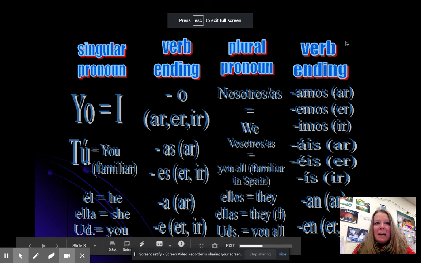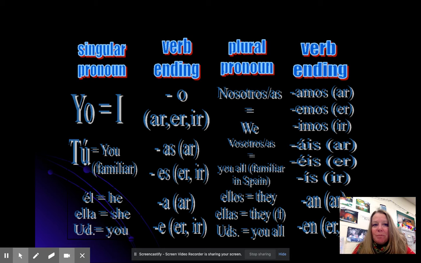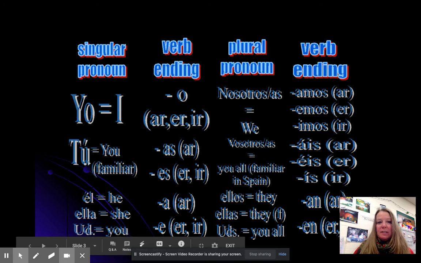Hola again, everybody. This is part 2 of the verb conjugation lesson. So we had finished off talking about the different endings that have to go with the different AR, ER, or IR verbs that are determined by what the subject of the sentence is.